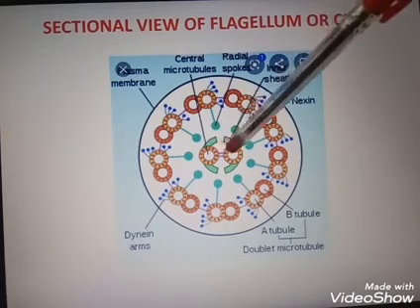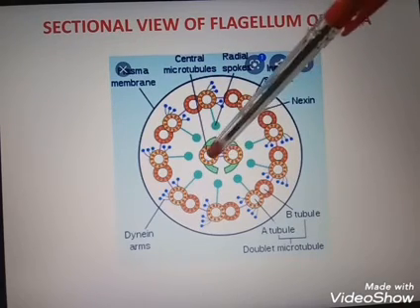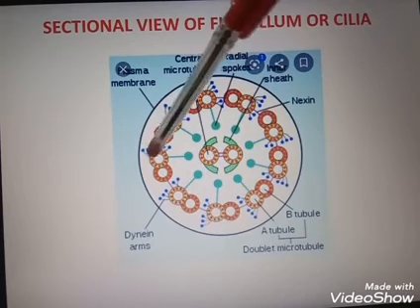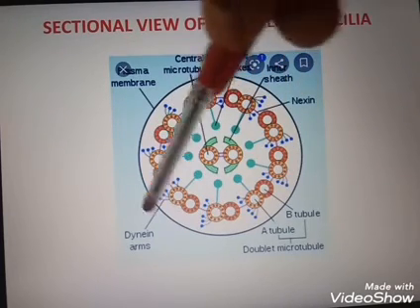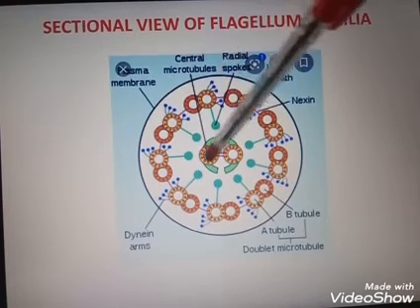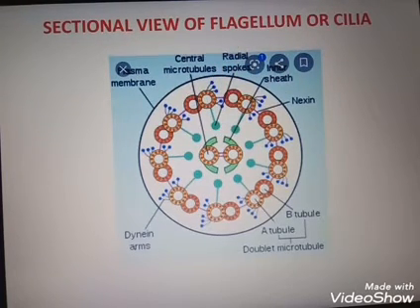These 2 central tubules are not double. This one is single and this one is single, but they are connected. And here also these 9 microtubules are connected, and they have a radial spoke, just like the cartwheel.